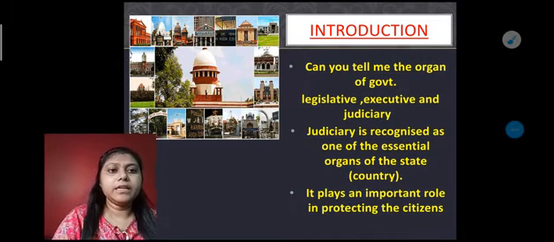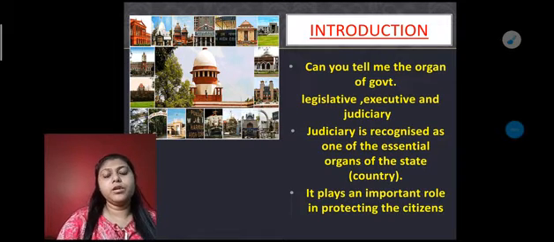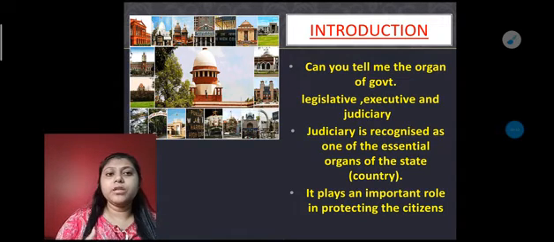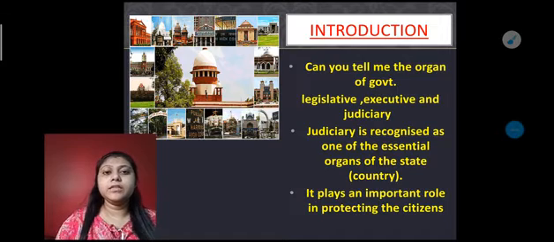Not only that, it always plays an important role in protecting the citizens, because you all know from your previous chapters that a fundamental right is a right which, if someone takes it away, we can move to the court and file a case against the persons or the states violating our rights.